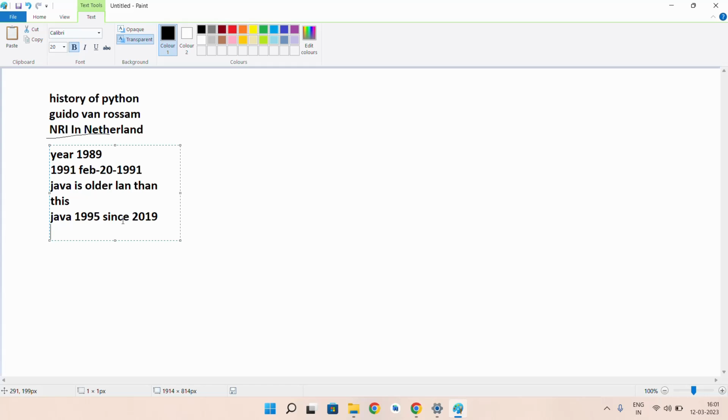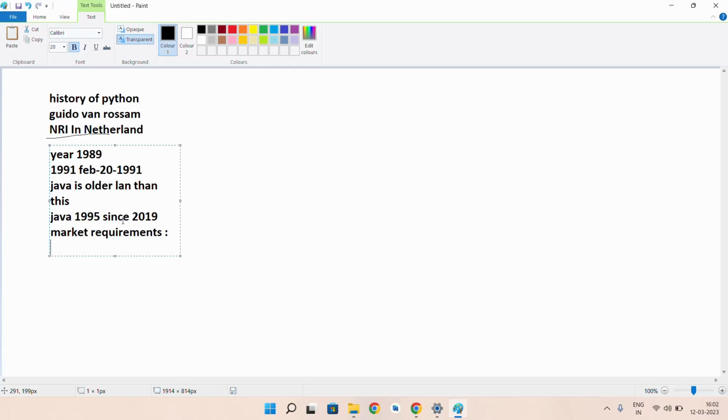So why did Python become so much popular nowadays, even though it is an older language? The answer is according to the market requirements. The market requirements keep on changing day to day.